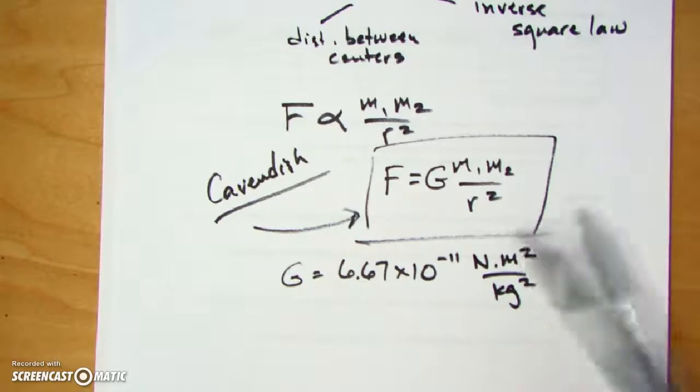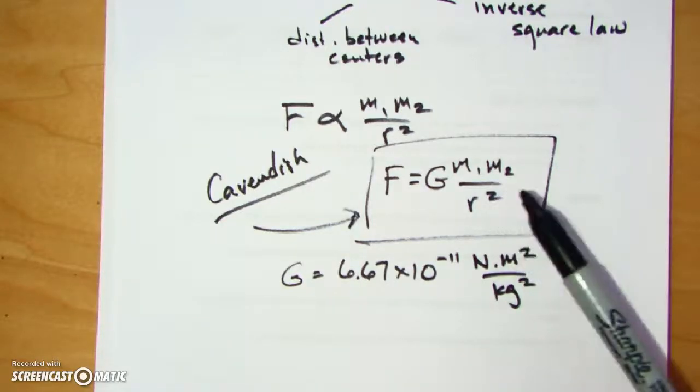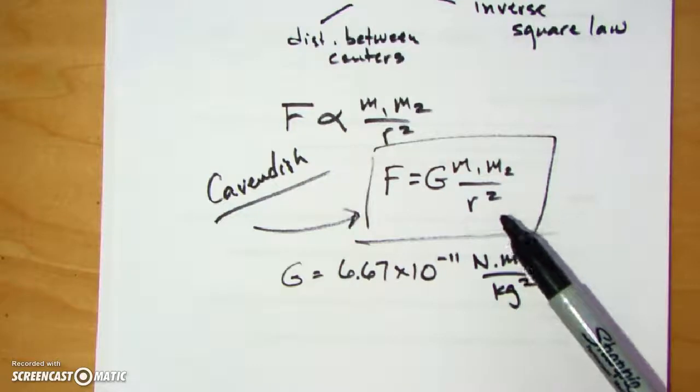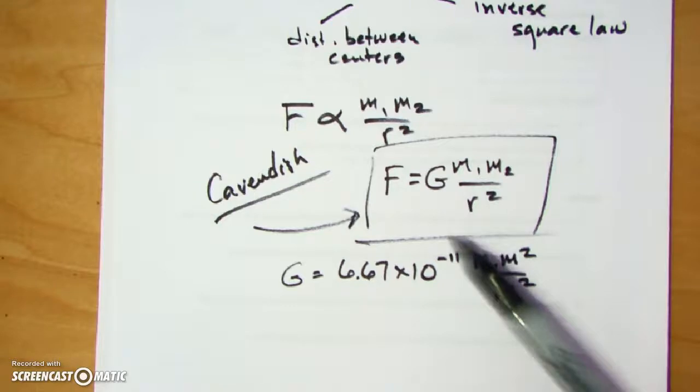So let's look at it. You could plug and chug a straightforward problem where you're just given all the values. You're given m1, you're given m2, you're given r so you can square it, you always know G, and you calculate that. We're going to do some of those, but we'll probably do those mostly in class. Let's take a look now at the types of common things I can do with it.